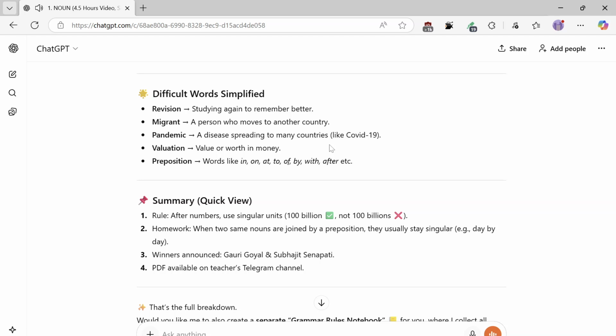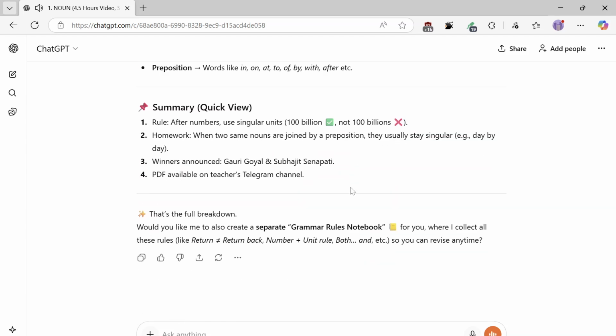Summary, quick view. 1. Rule: after numbers, use singular units, 100 billion, not 100 billions. 2. Homework: when two same nouns are joined by a preposition, they usually stay singular, e.g. day by day. 3. Winners announced: Gauri Goyal and Subhajit Senapati. 4. PDF available on the teacher's Telegram channel.